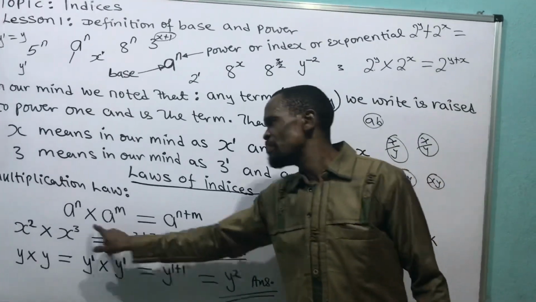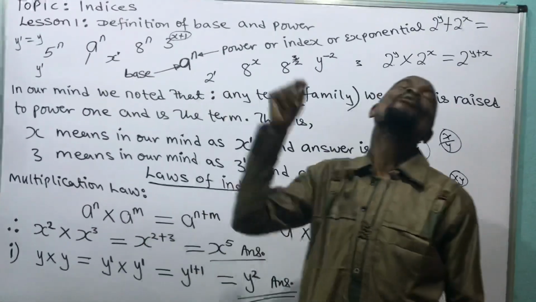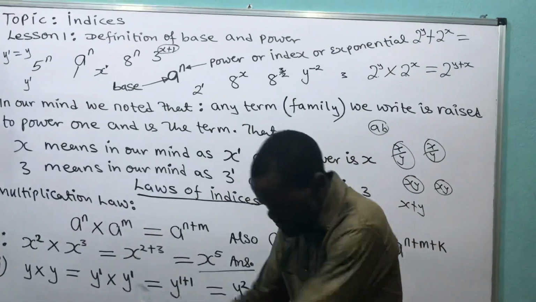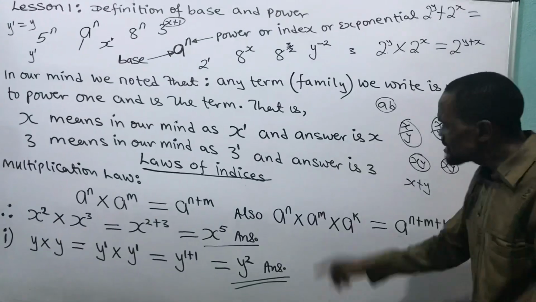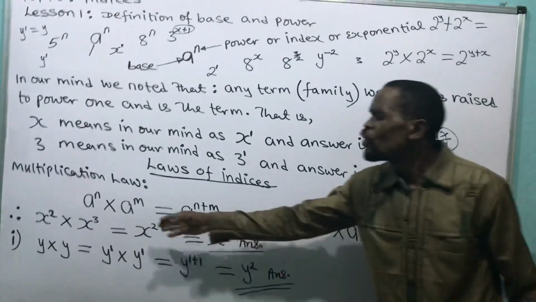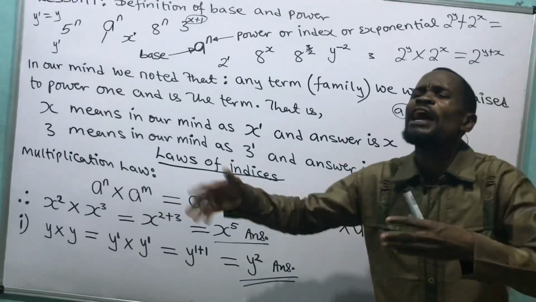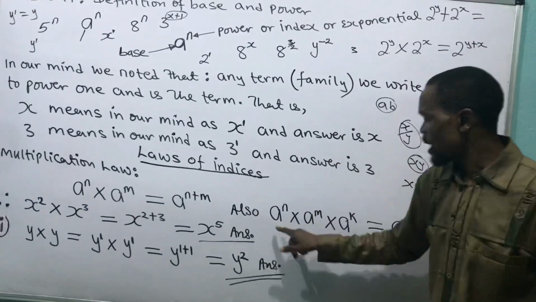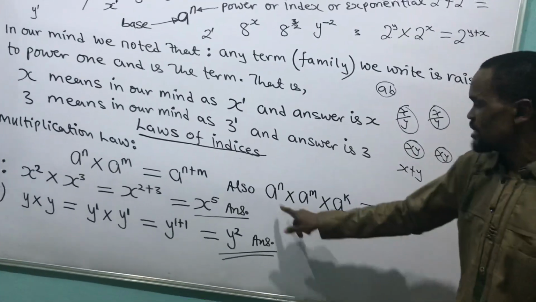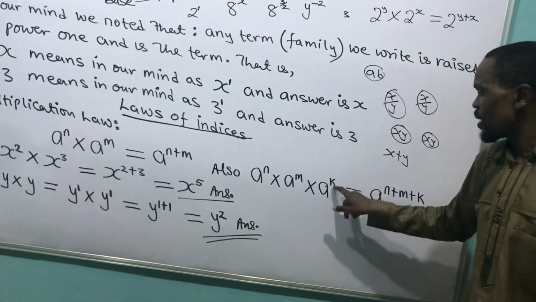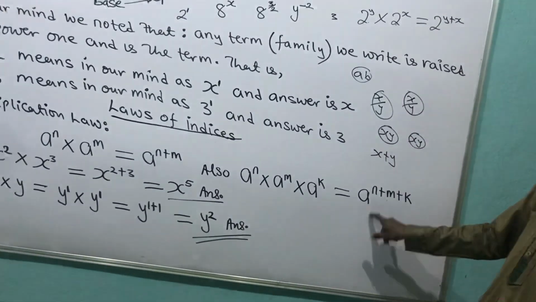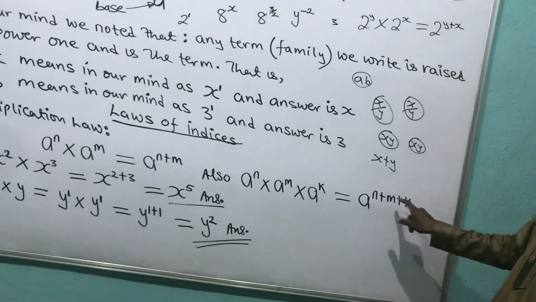They must have the same base, and they must be multiplying themselves, jamming themselves, before I can do this. Then, we say this law can be extended to 3, 4, 5 times. Look at it. A raised to power n times A raised to power m times A raised to power k. The answer becomes A raised to power n plus m plus k.